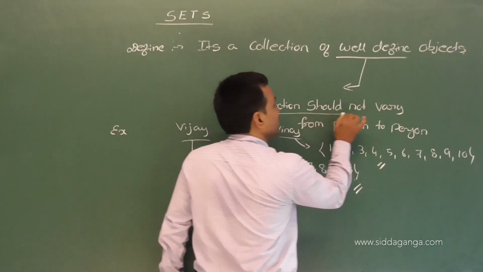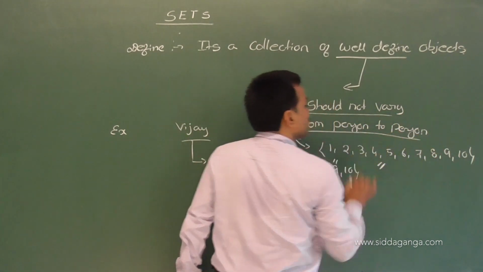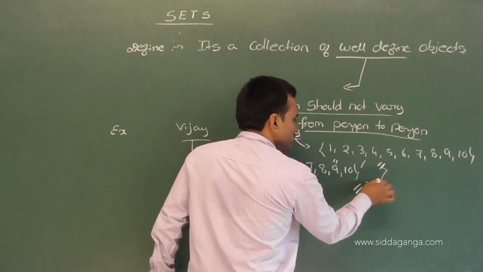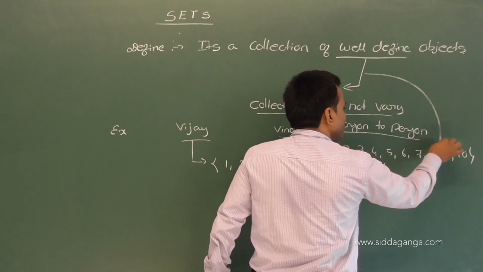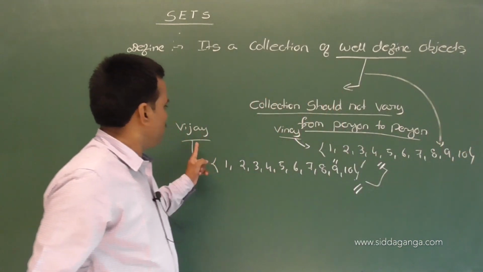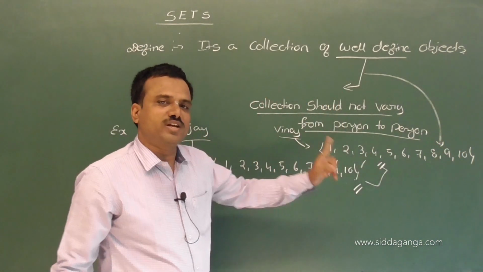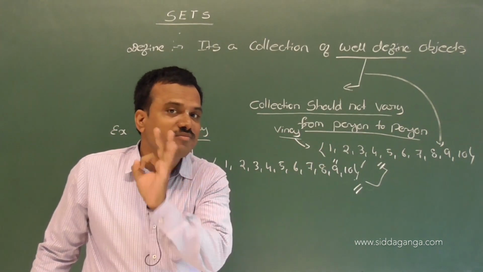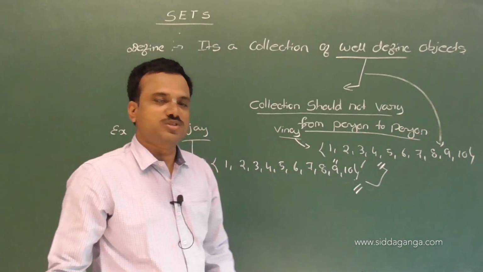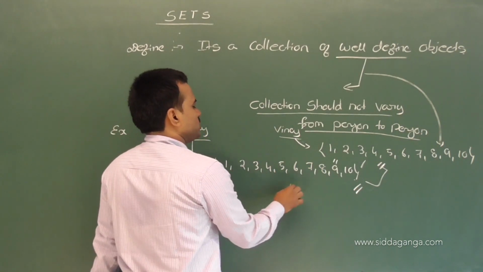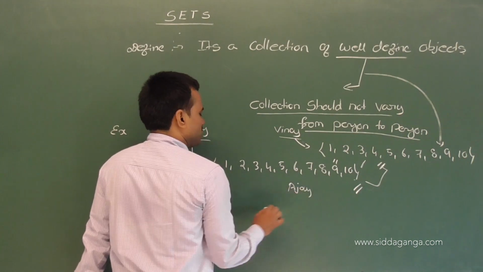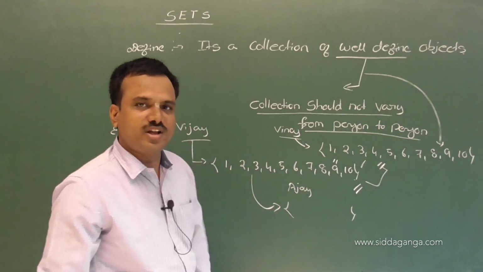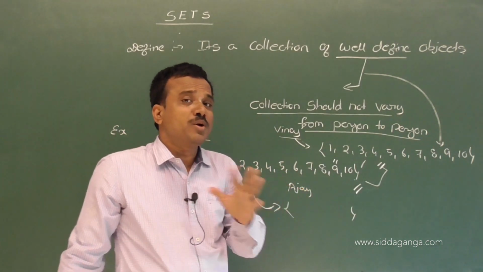Yes, na? This is the meaning: these two collections are well defined. Vijay and Vinay collect the first 10 natural numbers. If you ask one more person, Ajay, to collect the first 10 natural numbers, he also collects the same numbers that Vijay and Vinay collected. It should not vary from person to person.